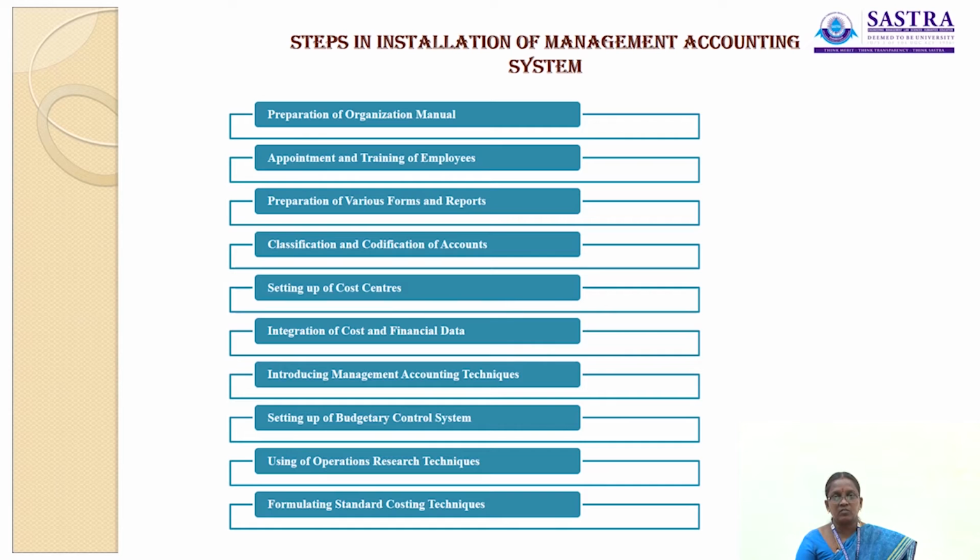The organization manual contains the duties, powers, scope and responsibilities of each executive in an organization. Moreover, it indicates the means and line of communication between the executives.